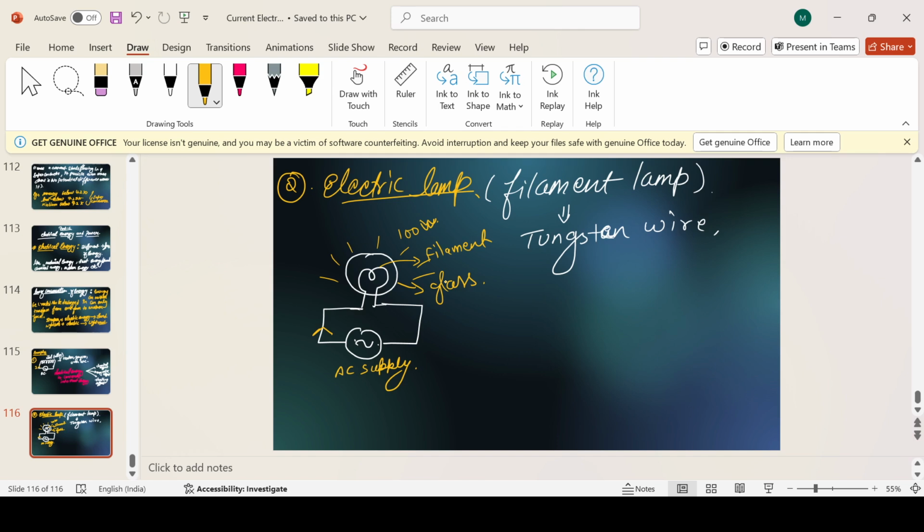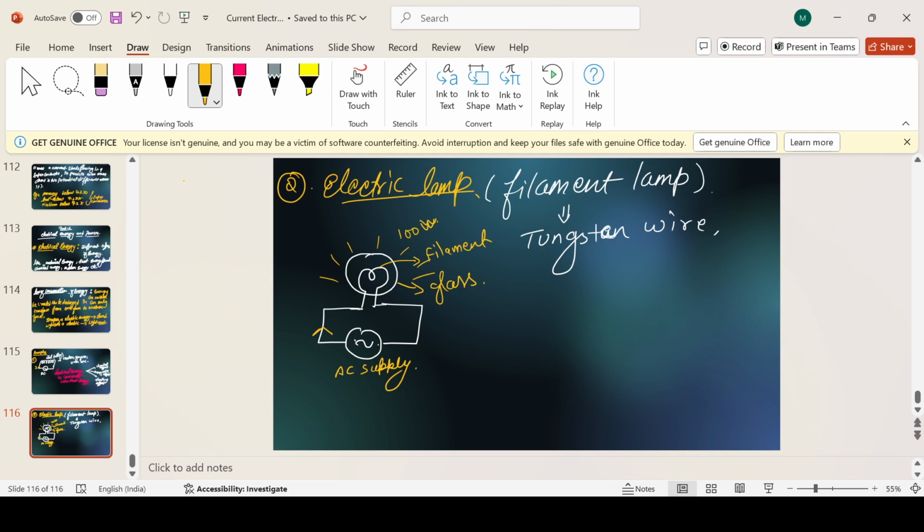Why is the glass there in the bulb? So that the filament does not get oxidized. Because if it burns in air, it gets oxidized, and due to which it will break. That's why we are covering it with the evacuated glass.